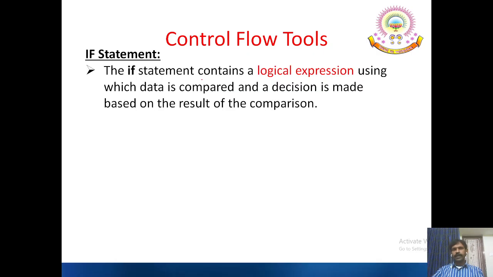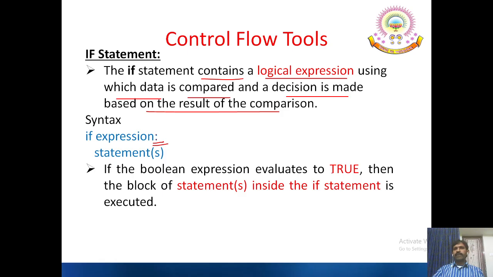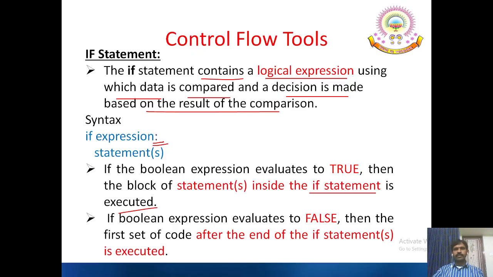Now let us see the simple if statement. The if statement contains a logical expression using which data is compared and a decision is made based on the result of the comparison. Syntax is if expression followed by the colon symbol. This is most important in Python. So here the expression must be followed by colon symbol, while in C programming the expression is enclosed in parentheses. If the Boolean expression evaluates to true, then the block of statements inside the if statement is executed. If Boolean expression evaluates to false, then the first set of code after the end of the if statements is executed. That means it is ignored at all.